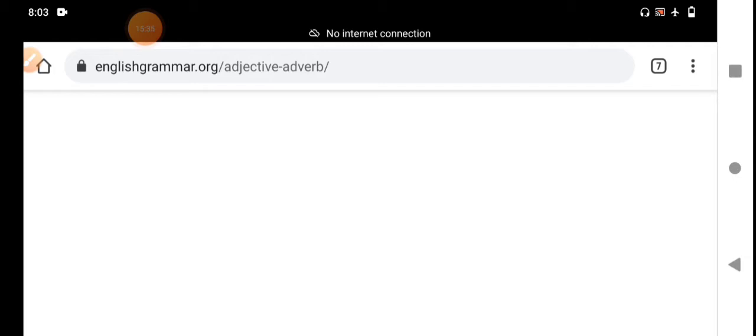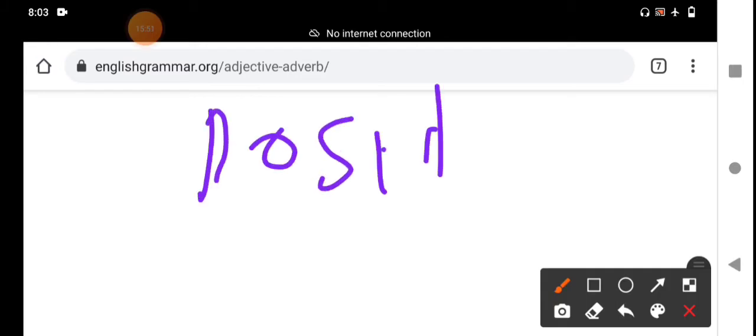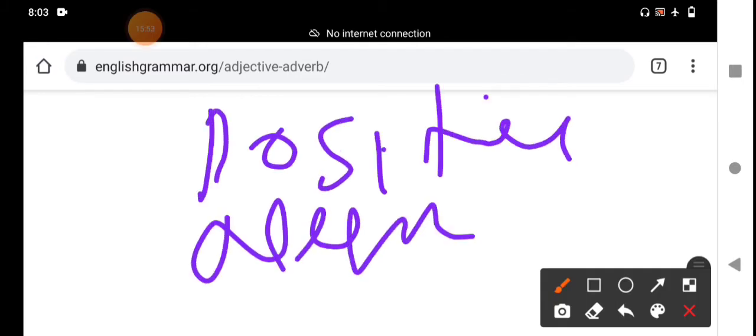Generally other adverbs come before those words. It can be used in both positive and negative sentences.